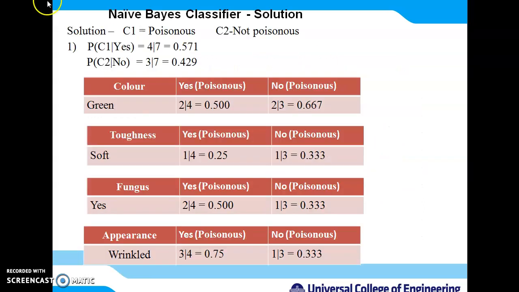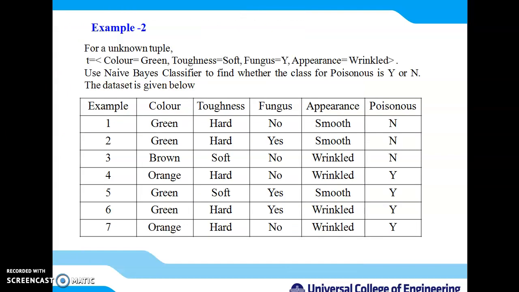So how will you calculate the probability of the poisonous class? It is nothing but 4 by 7, that is 0.571, and for class 2 it is 3 by 7, that is 0.429. Now you have to repeat the same procedure for all the attributes mentioned in the tuple. You have seen the tuple mentions the attributes green, soft, fungus yes and appearance wrinkled. So how can you calculate this?